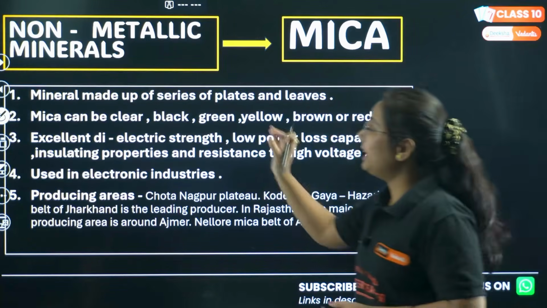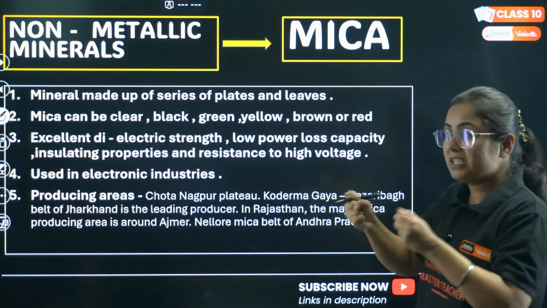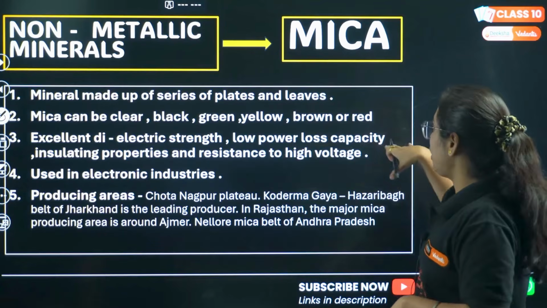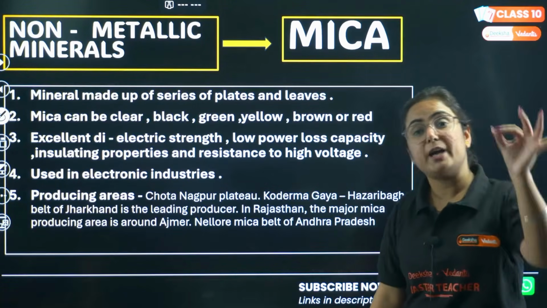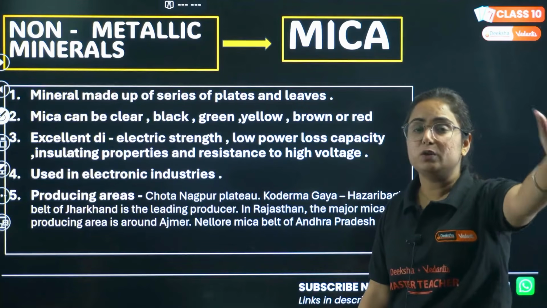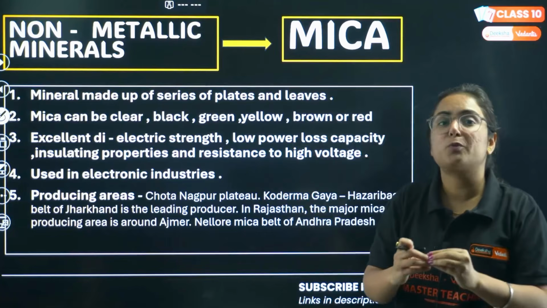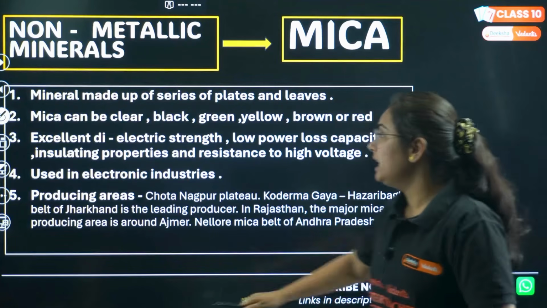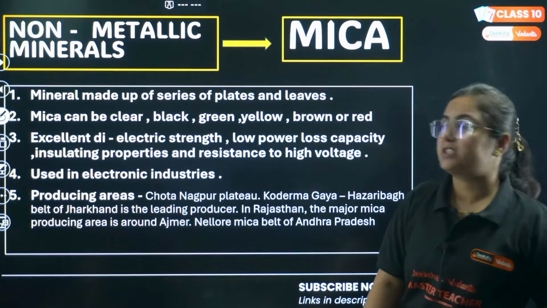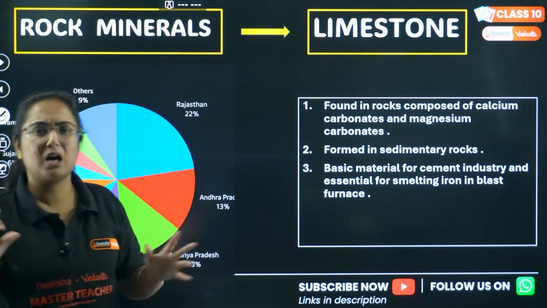They have very good dielectric strength, low power loss capacity, insulating properties and are resistant to high voltage. That is the reason it was used as the surface of switchboards, to protect from electric current. It is used largely in the electronic industries. Not a very important topic, it can come in a 2 mark question.